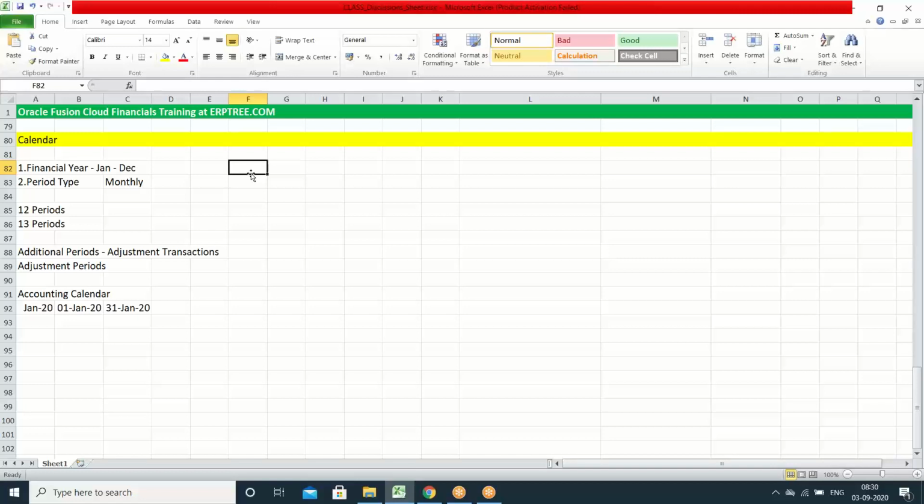One more question here, please. Why do we actually require this adjustment period? Because for every transaction we are using a date and calendar, so the transaction is already captured in that particular duration. Why are we using this adjustment? It is not mandatory.